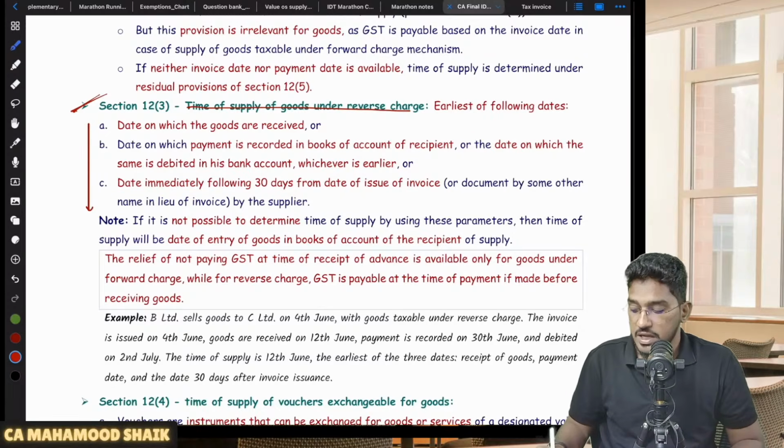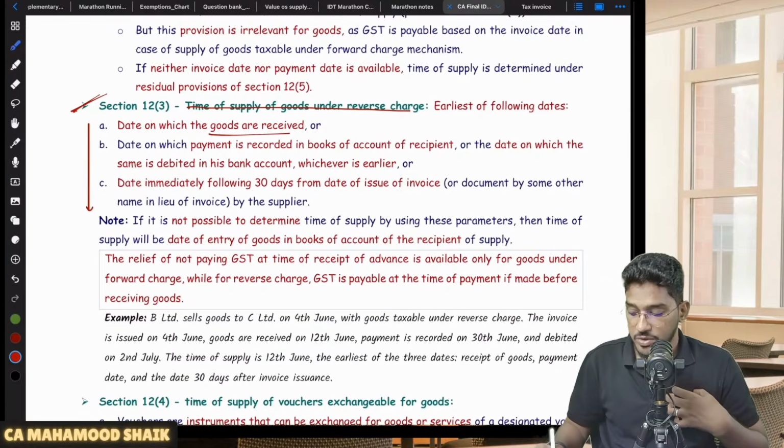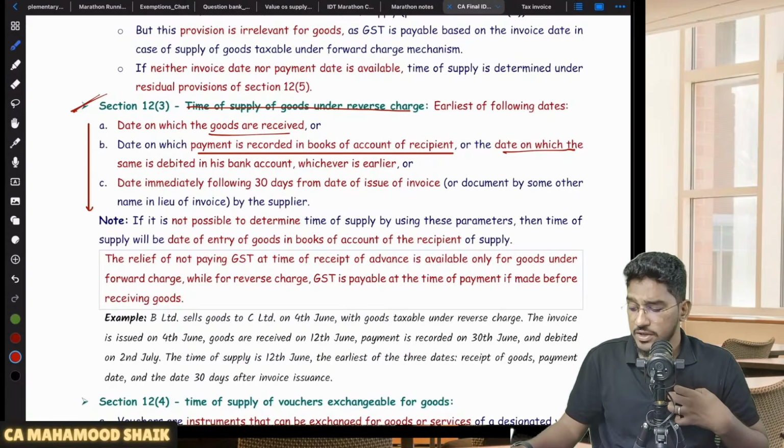Sir, which are the 3 dates? The date on which goods are received, the date on which you are receiving those goods. Number 2, the date on which payment is recorded in the books of accounts of the recipient, or the date on which the same is debited in his bank account, whichever is earlier.